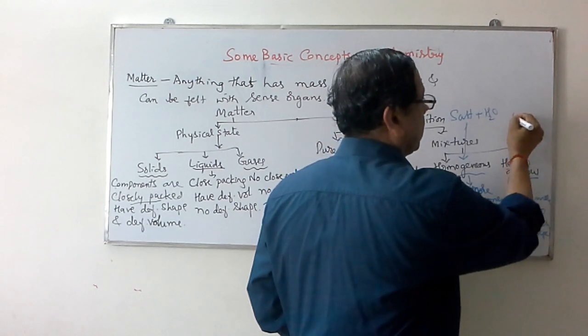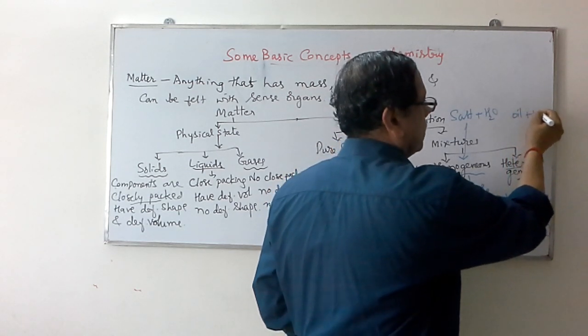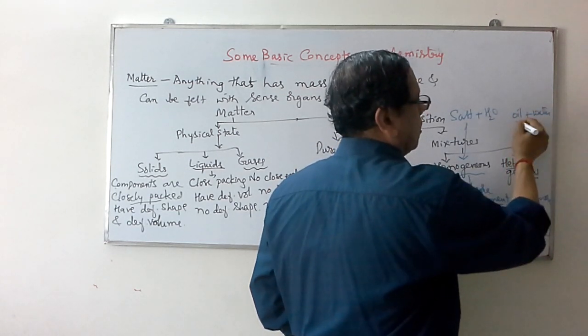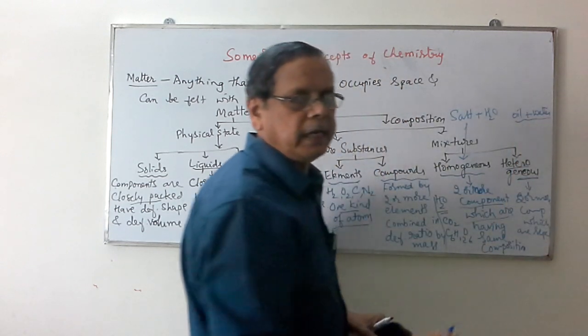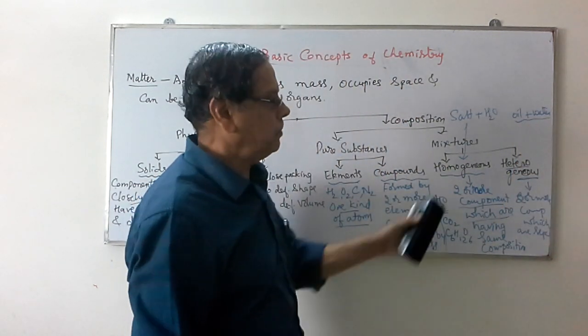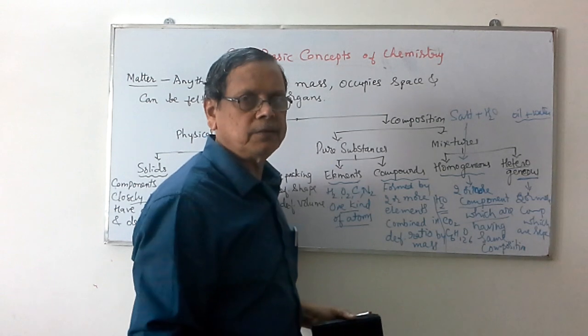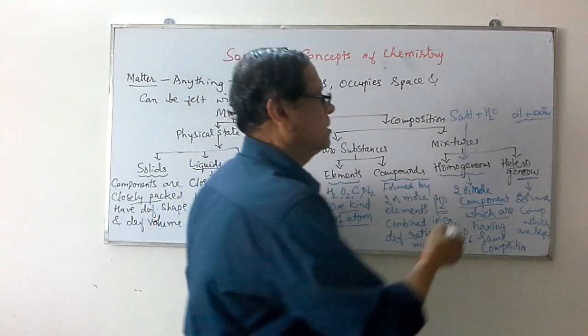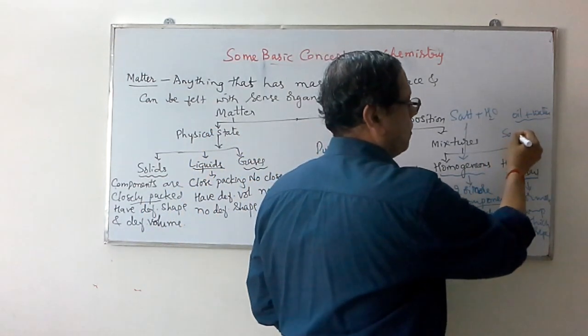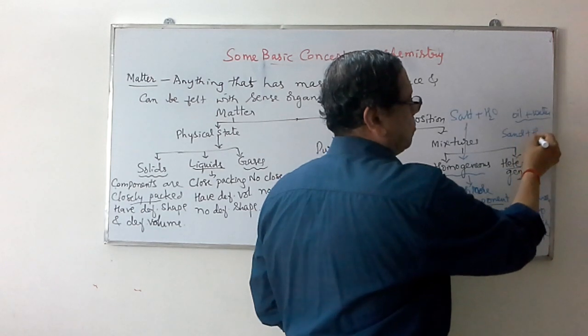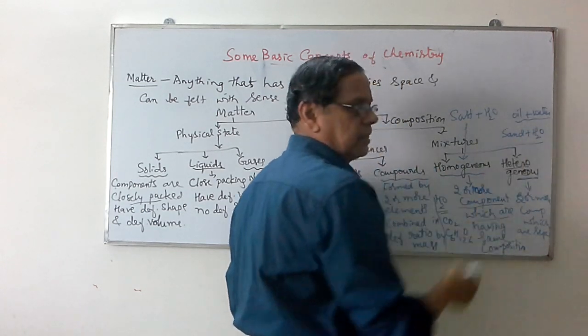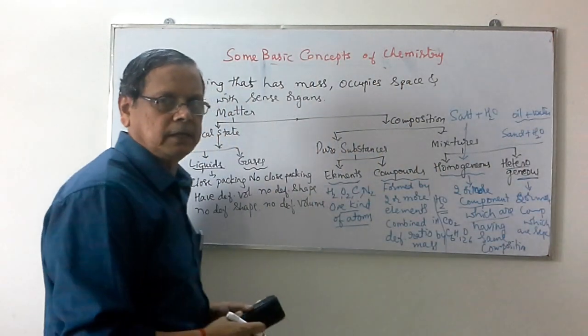For example, when you take oil and water, we can observe that oil and water form separate layers. That's why we have a heterogeneous mixture. Similarly, we can have sand plus water. Sand and water will form separate layers. That's why it is a heterogeneous mixture.